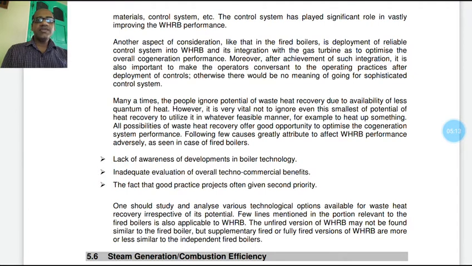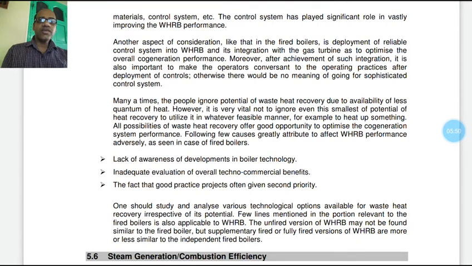Moreover, to achieve such integration, it is also important to make the operators conversant with the operating practice after deployment of control. Otherwise, there would be no meaning in going for a sophisticated control system. Many a time, people ignore the potential of waste heat recovery due to the availability of a small quantum of heat.